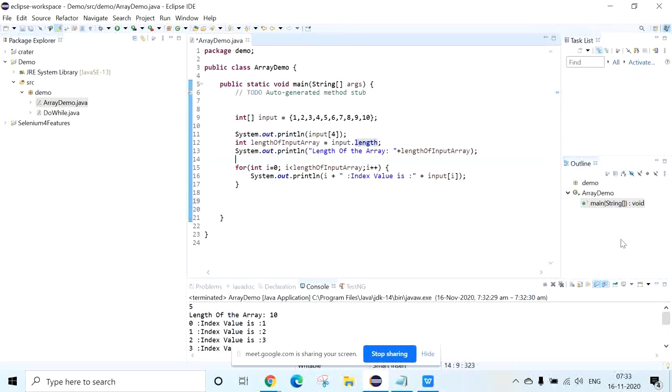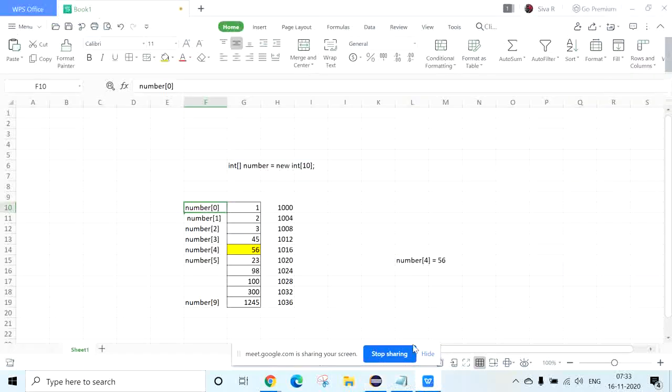Now if I want to do the sum of the array, what do I need to do? Sum of the array, you know, right? Here we have 10 elements. I want to add each and every element in the array. So what we have done for the sum of the digits,